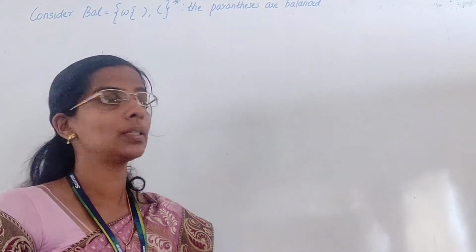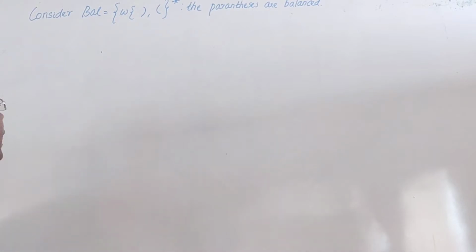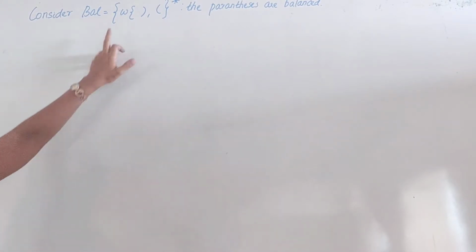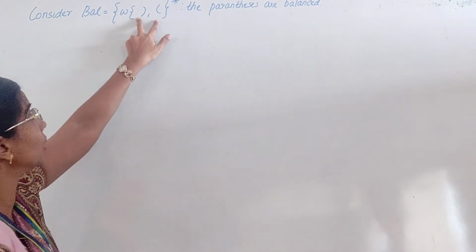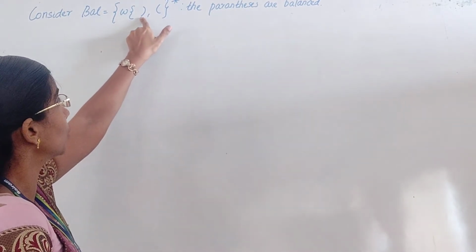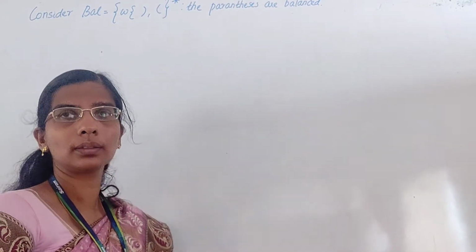Hi students, we'll see one more example in PDA. Consider the language of balanced parentheses: L = { w | w is a string of open and close parentheses such that the parentheses are balanced }.